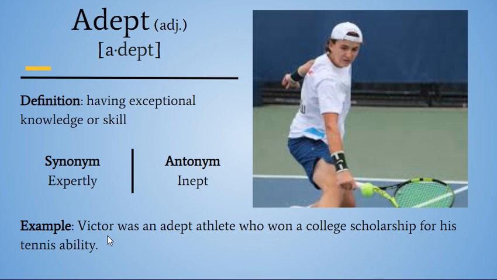Our example, Victor was an adept athlete who won a college scholarship for his tennis ability. So Victor here looks pretty good at tennis, right? Going to hit the ball back. Practicing tennis makes him an adept or skilled, knowledgeable, pro athlete. And we know this because he was good enough to win a scholarship for that ability. So he is adept. That's our last word on the list.